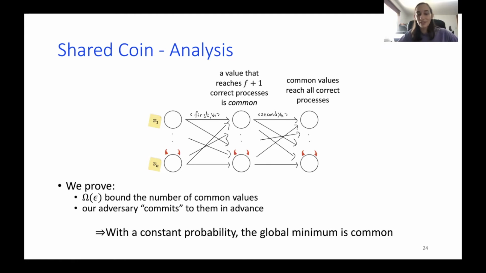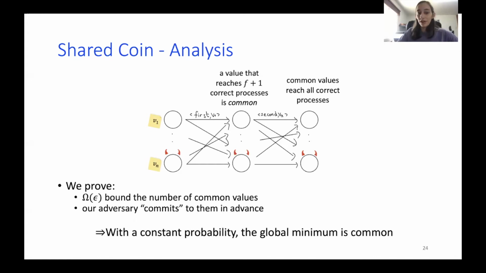Okay, so the idea of common core. We define a value, one of the initial n values, to be common if it reaches f+1 correct processes during the first phase. Meaning that it could have reached more, but at least f+1 of them are correct.